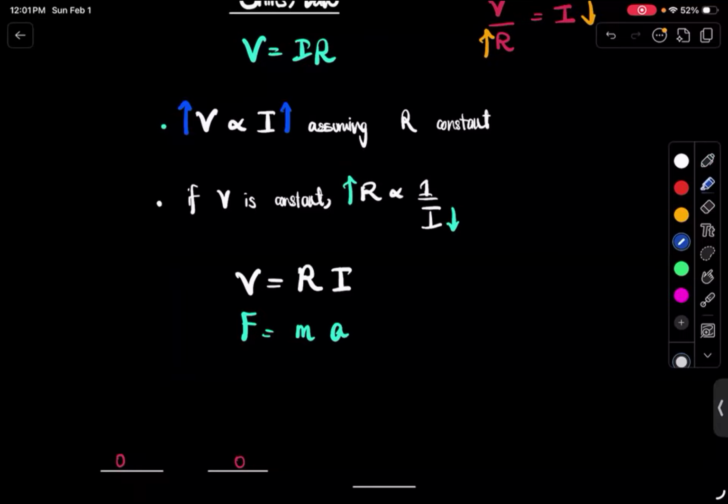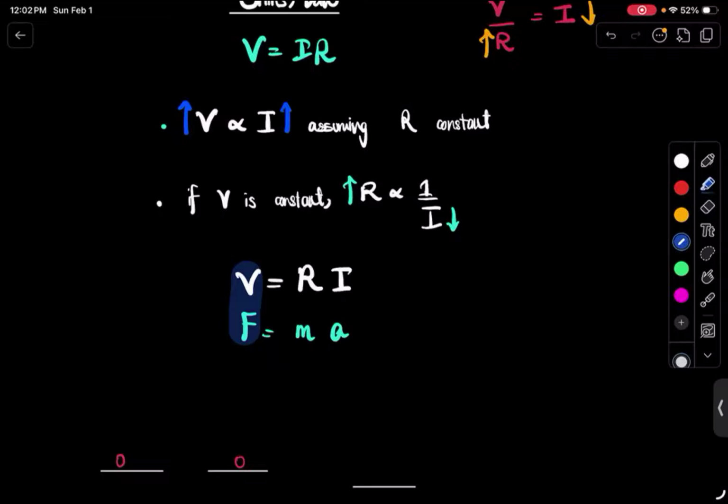Check it out. Although they're not similar in any way, you can't substitute the values in each other. But do you notice that they're very similar? Check out the relationship between voltage and force. Isn't force very similar to the push that you're giving to the electrons, which is voltage?